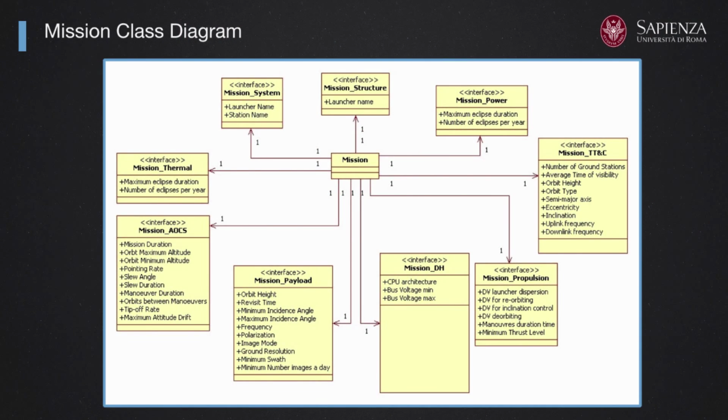We start by describing a mission class diagram. You see at the center of the picture this box that is describing the name of the area of competence, the node, if you like, of this multi-node network for the design process.